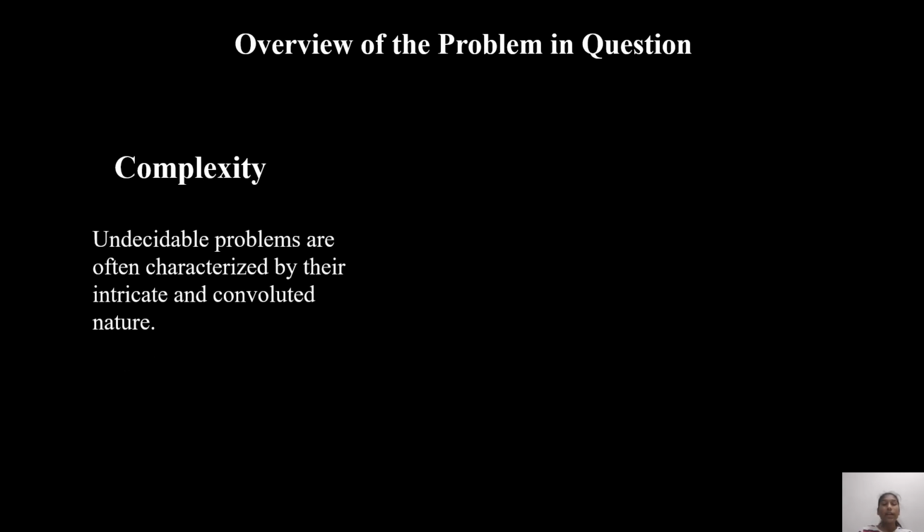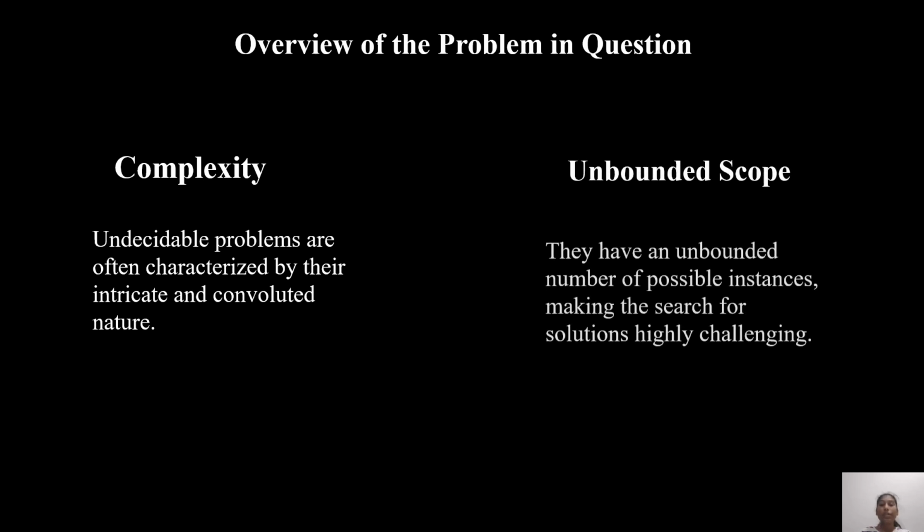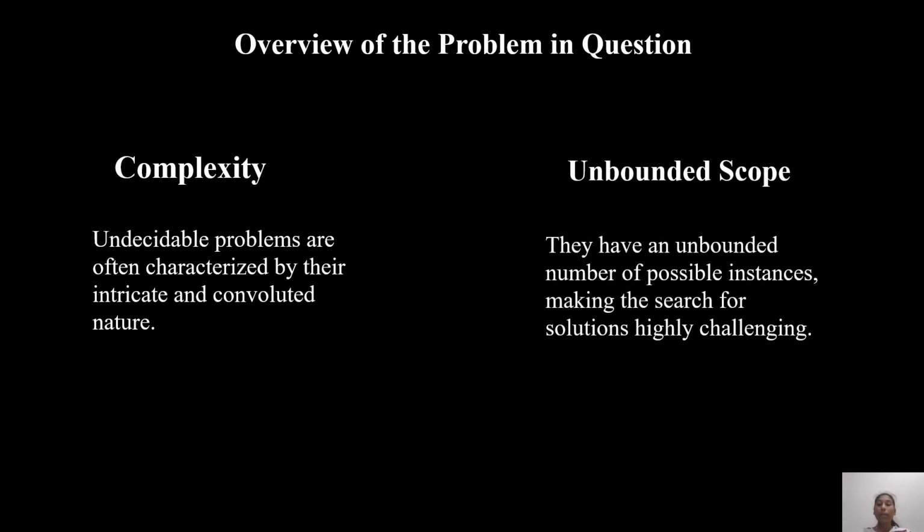Now, let us go with the overview of the problem in question. Complexity: undecidable problems are often characterized by their intricate and convoluted nature. Unbounded shape: they have an unbounded number of possible instances, making the search for a solution highly challenging.